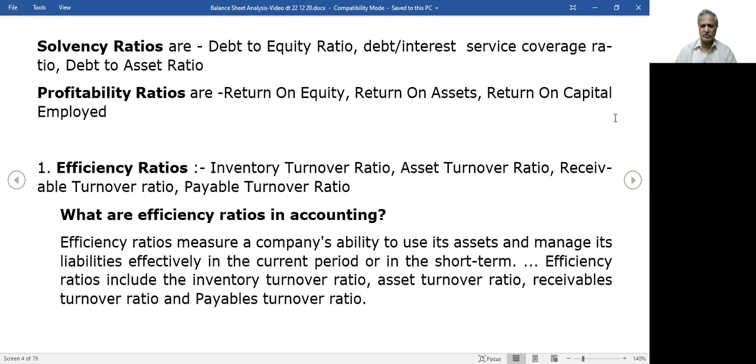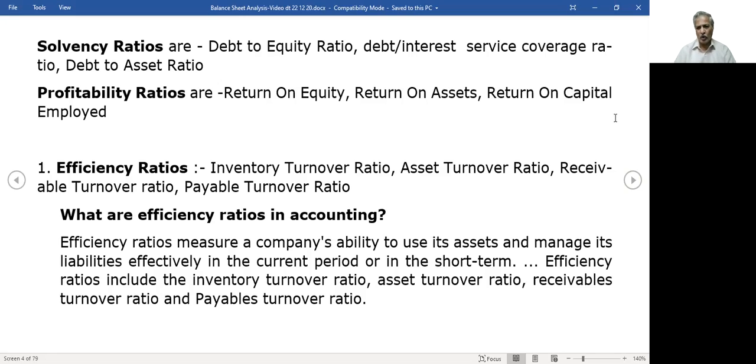Likewise, return on assets. You have a huge asset base, and those assets should produce net profit. Return here means net profit. So you need to compare your assets with the returns, that is, with the net profits that you are making. Different companies have different return on assets, different return on equity. So you will have to compare those things to find out which company is better for you to invest in.